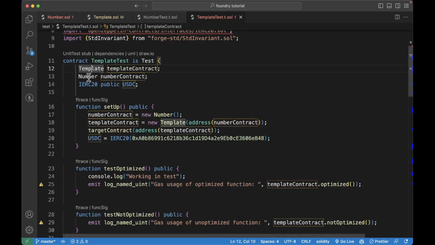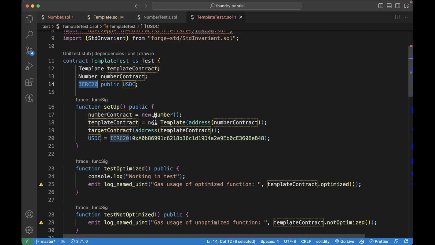And we want to have both the template and the number contract instances. And we want to have an instance of the USDC contract, and this is of type IERC20. So this is just an ERC20 contract, and we'll need this later when we want to transfer money to a contract.